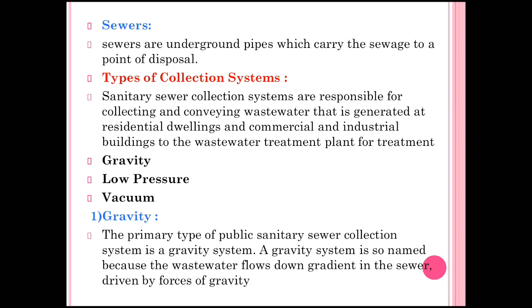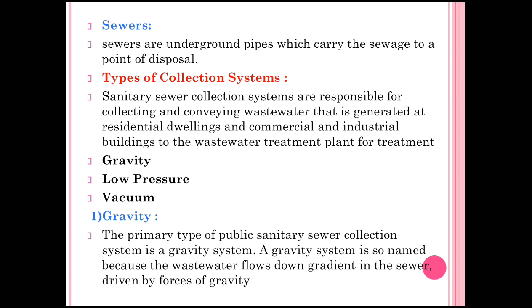Now the next one is the types of collection system. Sanitary sewer collection systems are responsible for collecting and conveying wastewater that is generated at residential, commercial, and industrial buildings to the wastewater treatment plant for treatment. This is called the collection system.